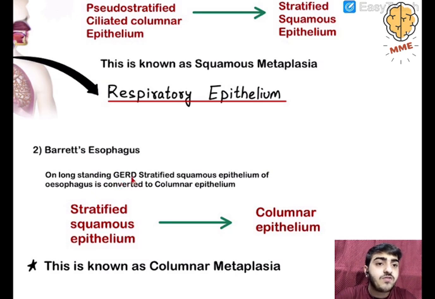The acid content from the stomach refluxes into the esophagus, so the squamous cells in the esophagus get irritated, and then they convert into columnar epithelium.